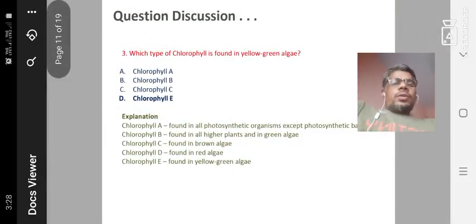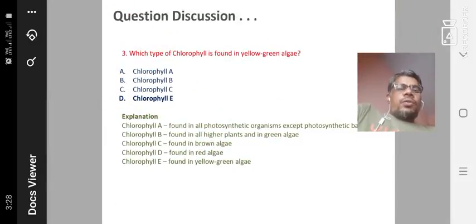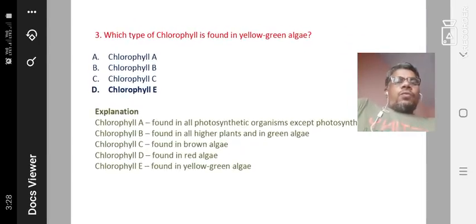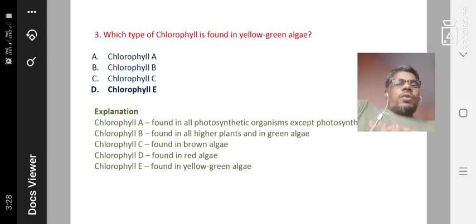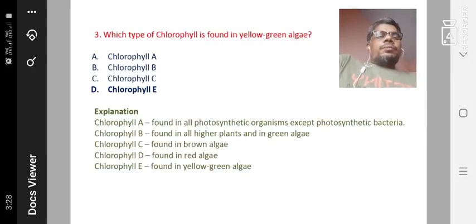The discussion will continue. The third question: which type of chlorophyll is found in yellow-green algae? There are chlorophyll A, B, C, D, and E also. Finally, the yellow-green algae definitely have chlorophyll E.